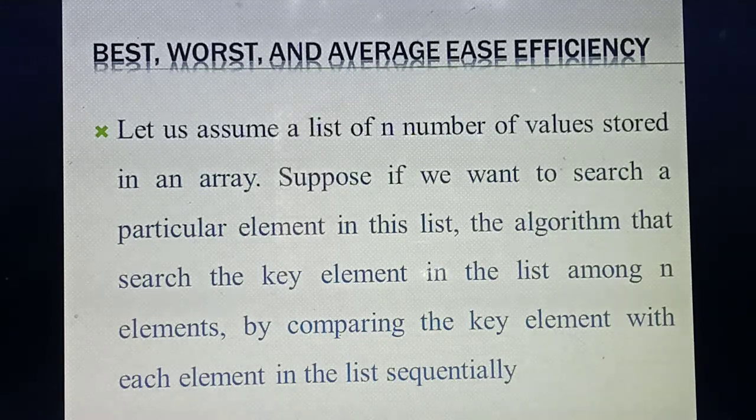Remember, in the last year you have studied the array concept, isn't it? In the array concept, each and every value will have an index value. Are you remembering that concept, students? Yes, isn't it? The index value always starts from 0. Likewise, if you are storing 10 values, the index values run from 0 to 9.